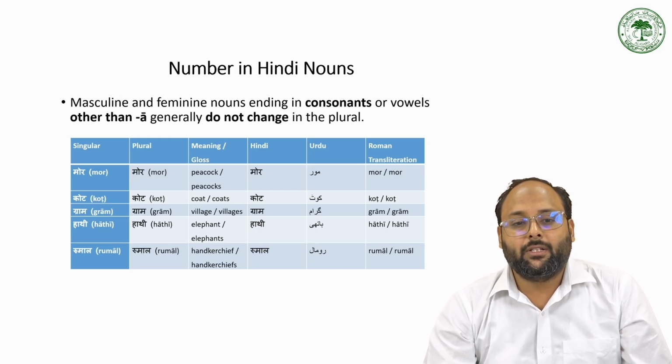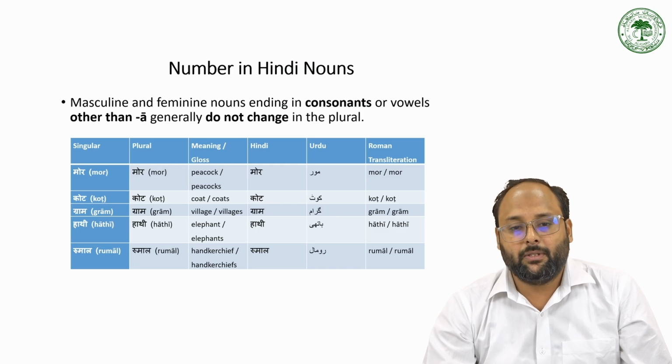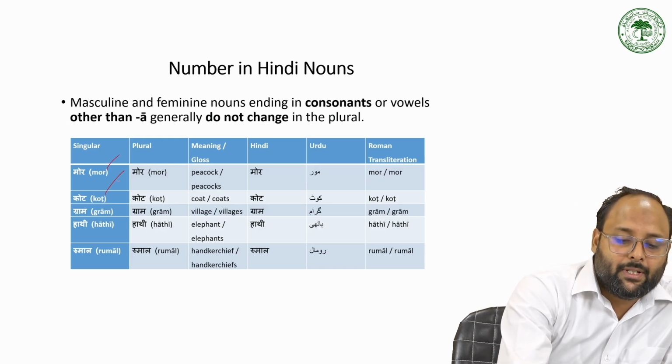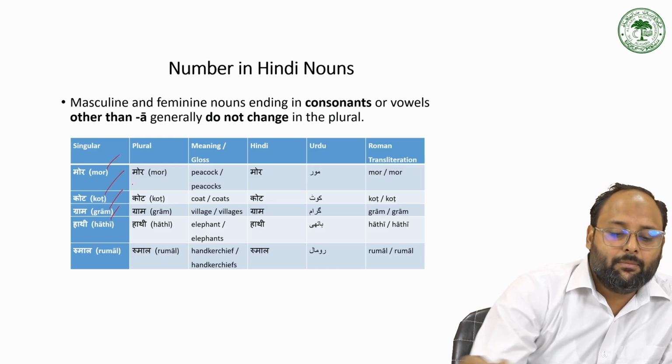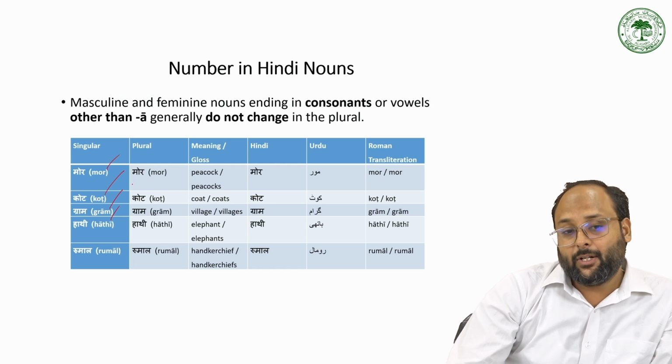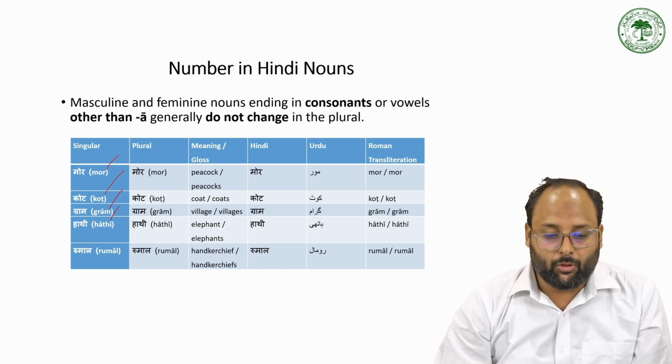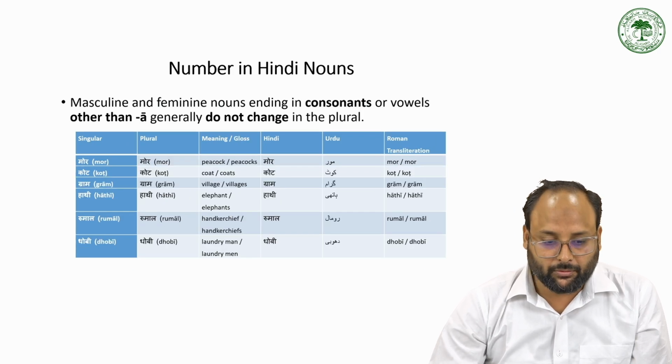We are not saying hathe now: one hathi and so many hathi. Rumal becomes rumal. So there are some consonant endings and some other than a endings. Like mor with consonant ending, coat with consonant ending, gram with consonant ending, hathi with e ending and rumal with consonant ending. So there is no change to make plural for all these masculine nouns.